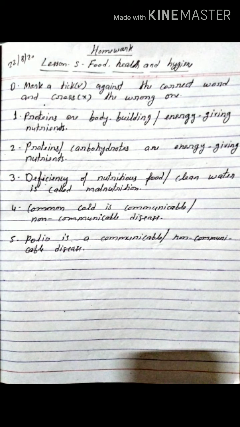And fourth number, common cold is a communicable or non-communicable disease. Common cold is which type of disease? Communicable or non-communicable disease. Next, fifth number, polio is a communicable or non-communicable disease. Means polio is which type of disease? Communicable or non-communicable. So you try to solve this homework in your copy